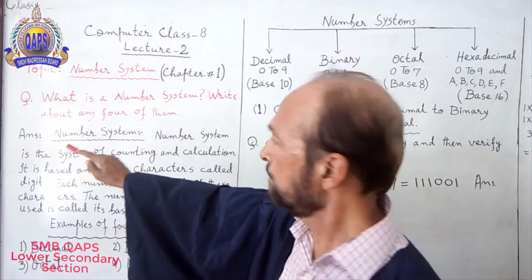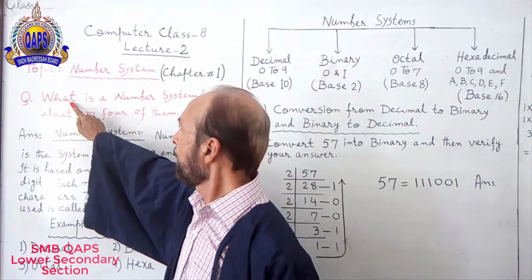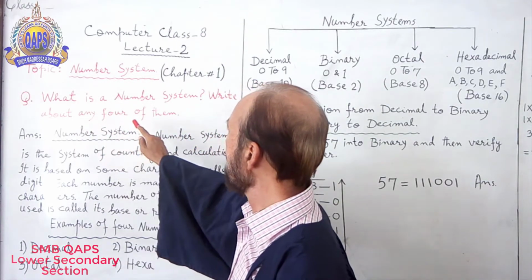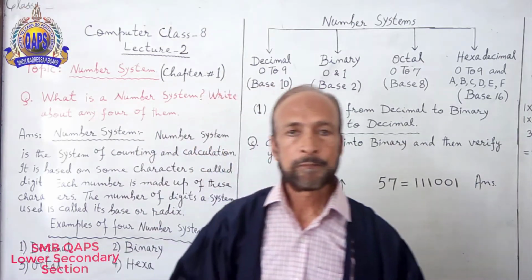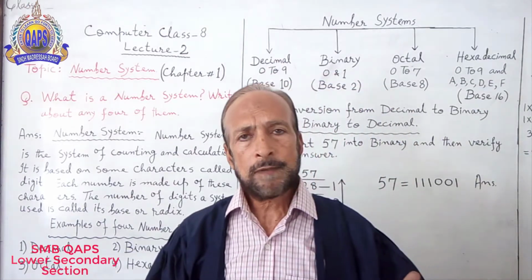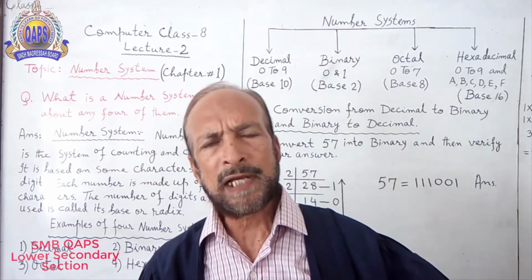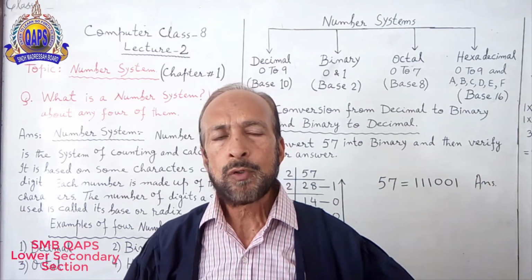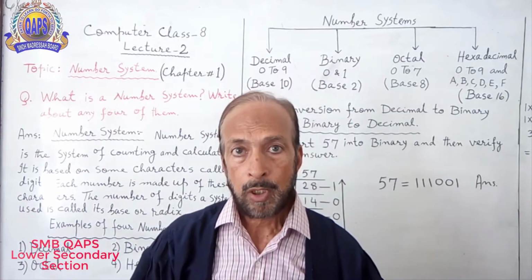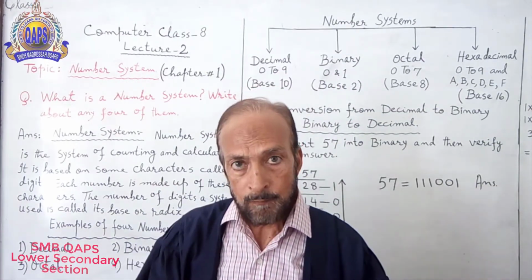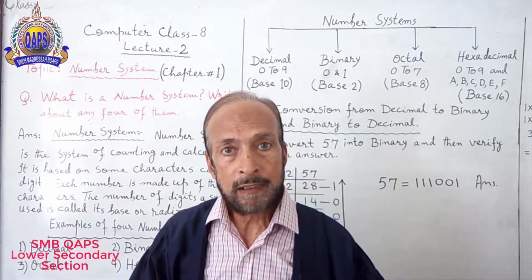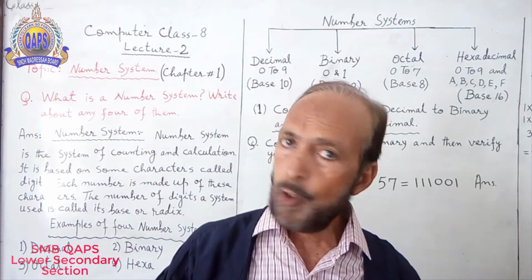Look at the board now. What is a number system? Write about any 4 of them. Answer. You see, every time when you go to market, when you go to any shop, or at your home, you are doing something, your school bag, your books and copies.